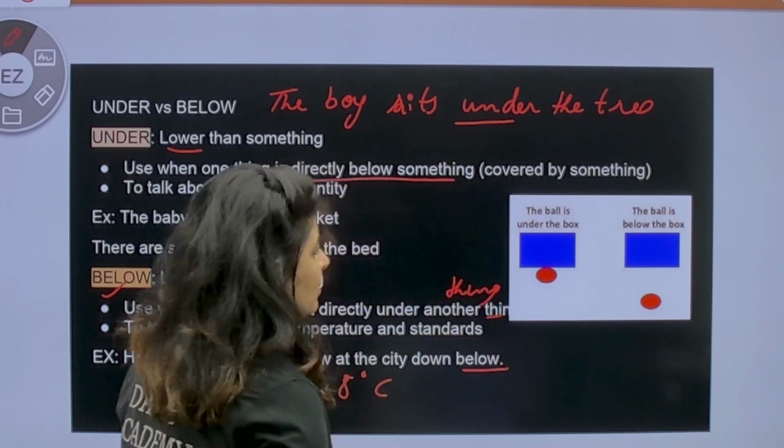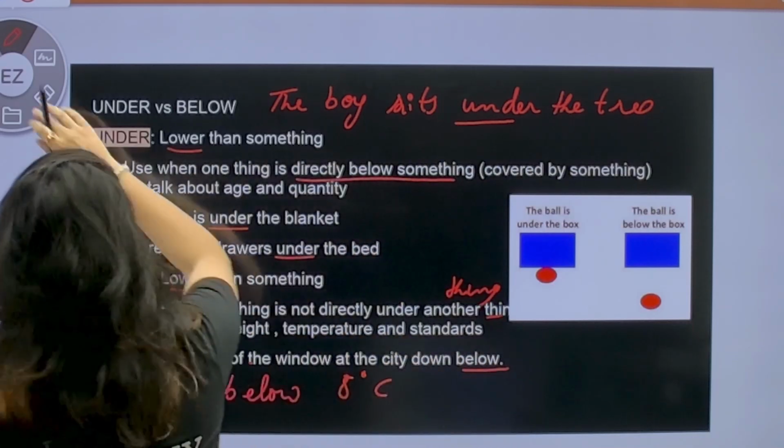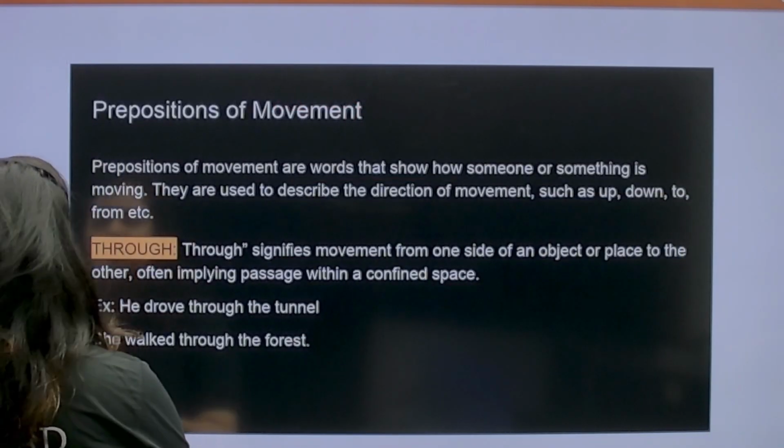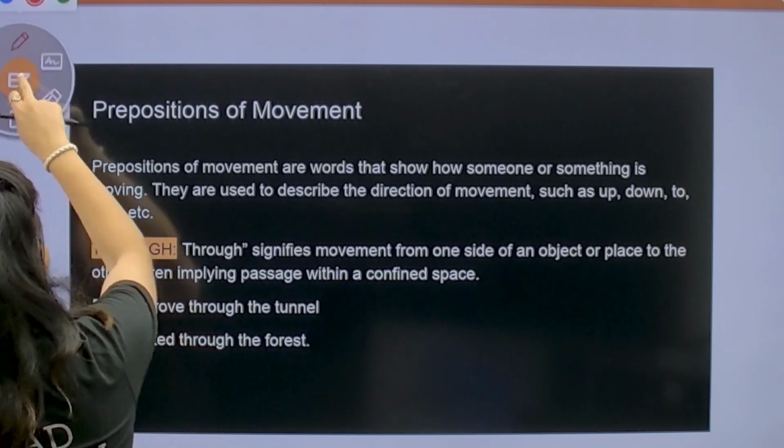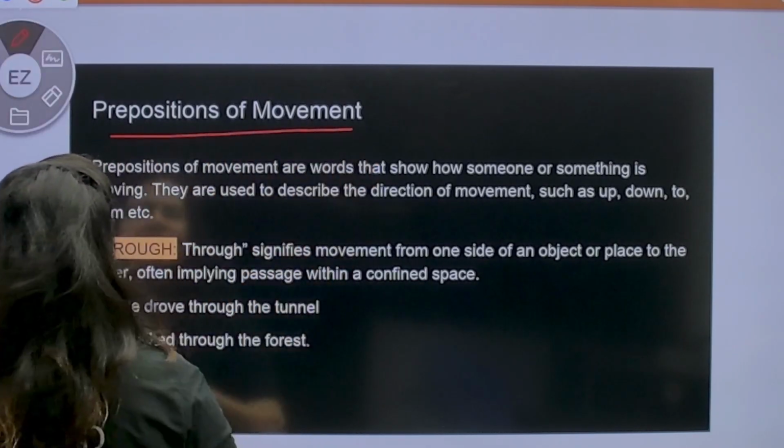Moving on to the next concept, prepositions of movement. Let's understand prepositions of movement. What are prepositions of movement?